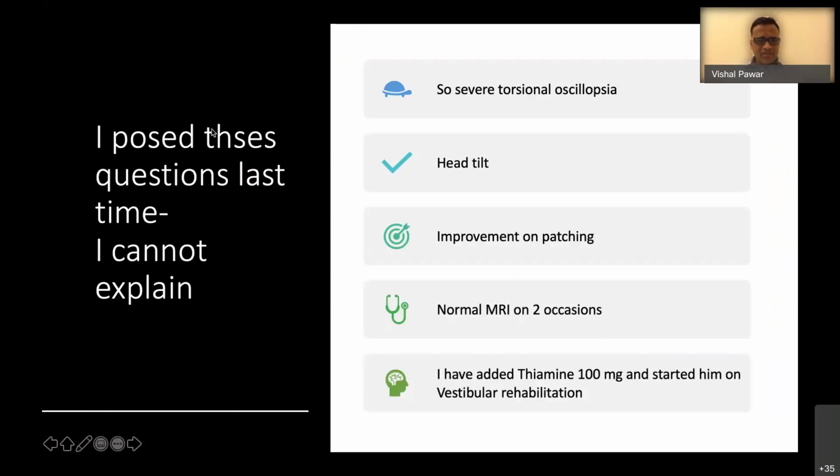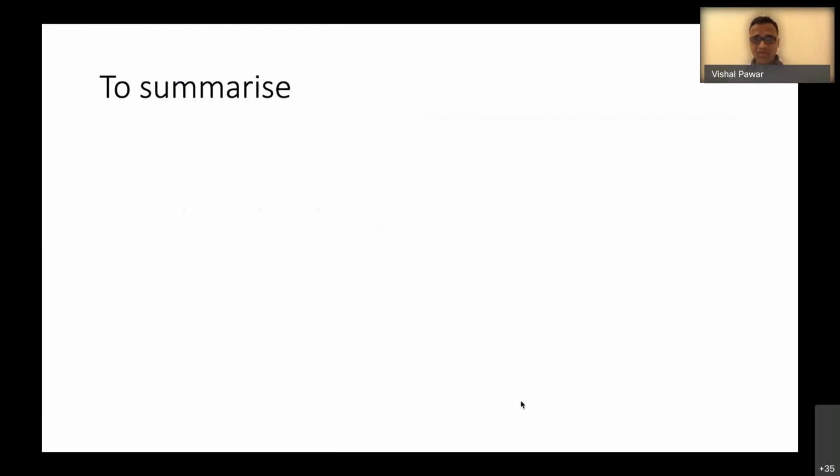And these questions I posed last time while I presented this case. I can't explain the severe torsional oscillopsia. I can't explain the head tilt. I can't explain the improvement on patching. I can't explain the normal MRI, but the MRI was not normal. I started the patient on thiamine and vestibular rehabilitation, and the patient was already on antiplatelet. But why the patient is not improving, I'm going to tell. Why he's getting recurrent episodes despite antiplatelets, we will discuss in a while.